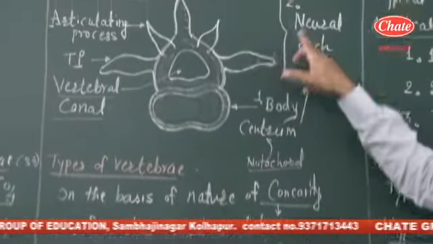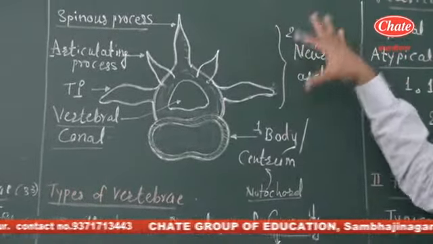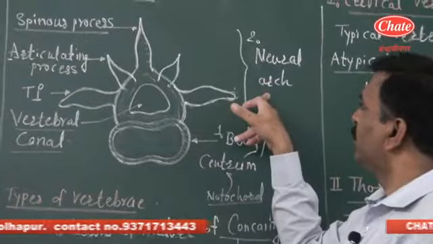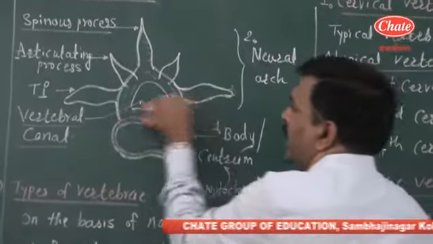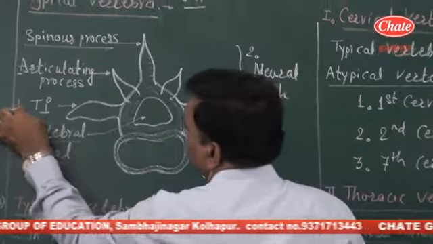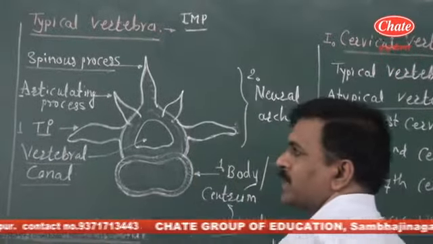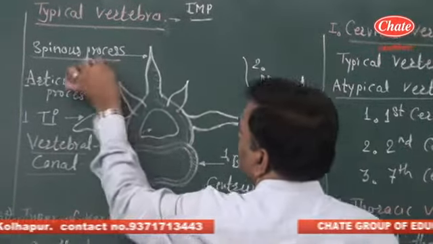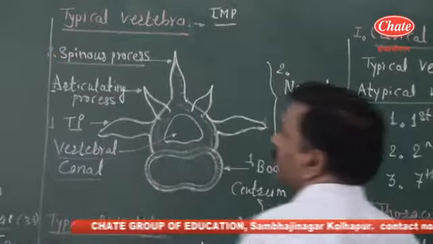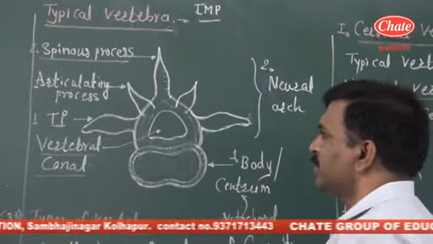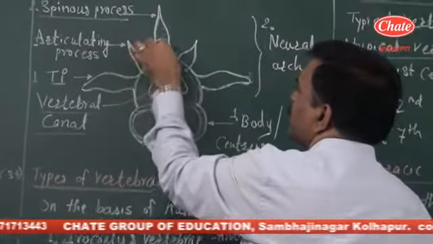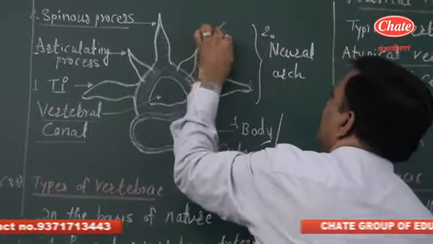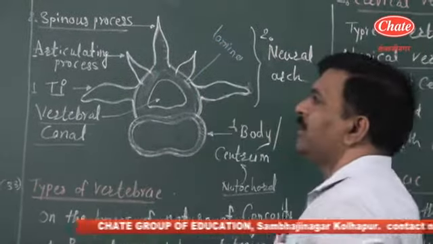Now the second part is the neural arc. The neural arc is the posterior part of the vertebra, somewhat conical, and it has three different processes. At both sides there is a paired process termed the transverse process, which is somewhat fan-like. Second, at the posterior side there is a long process termed the spinous process, while between the transverse process and the spinous process we can observe a lamina, and this lamina consists of the articulating processes.